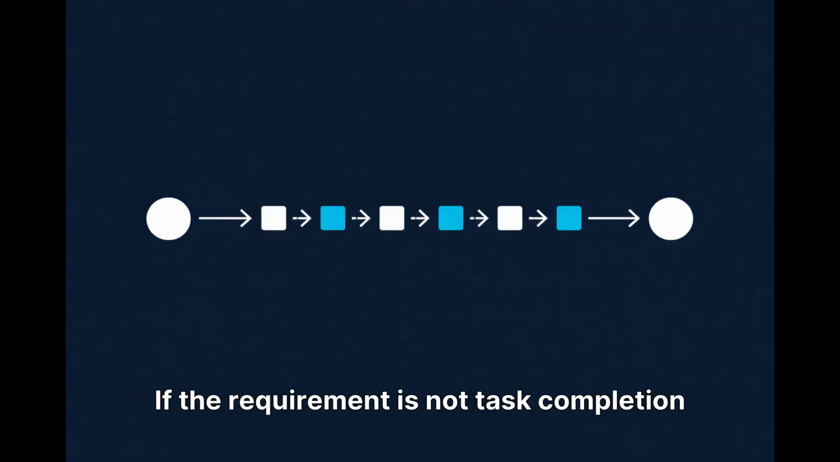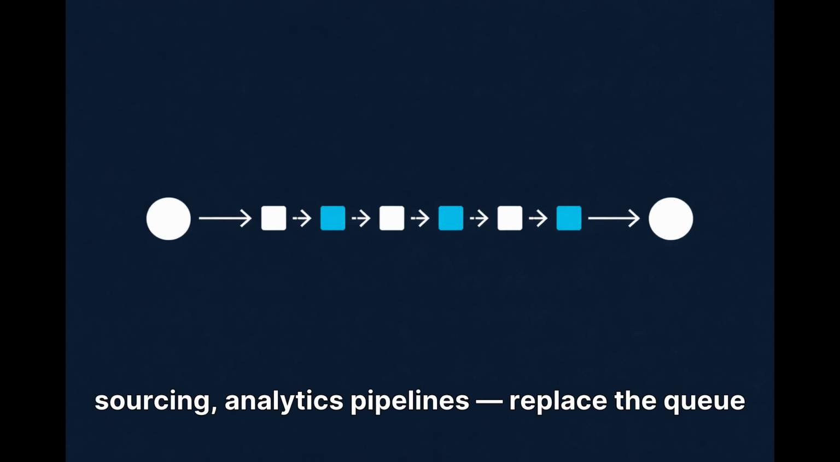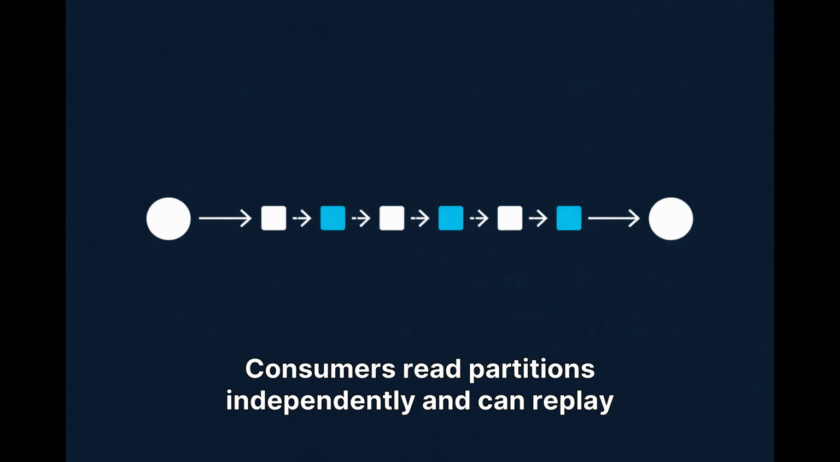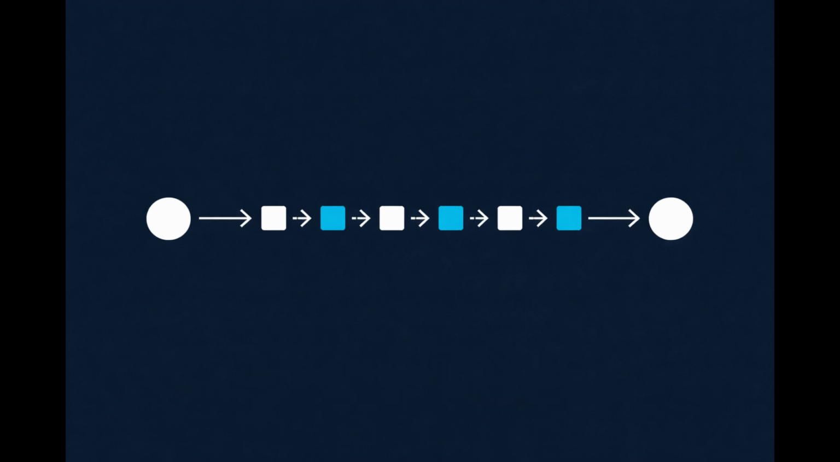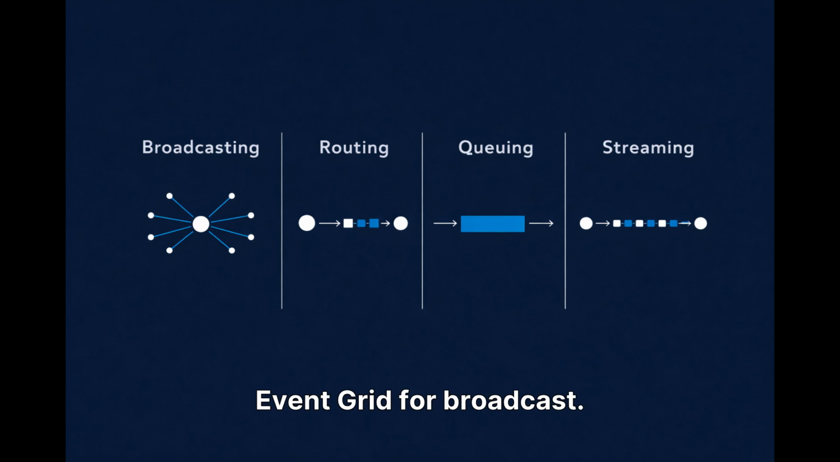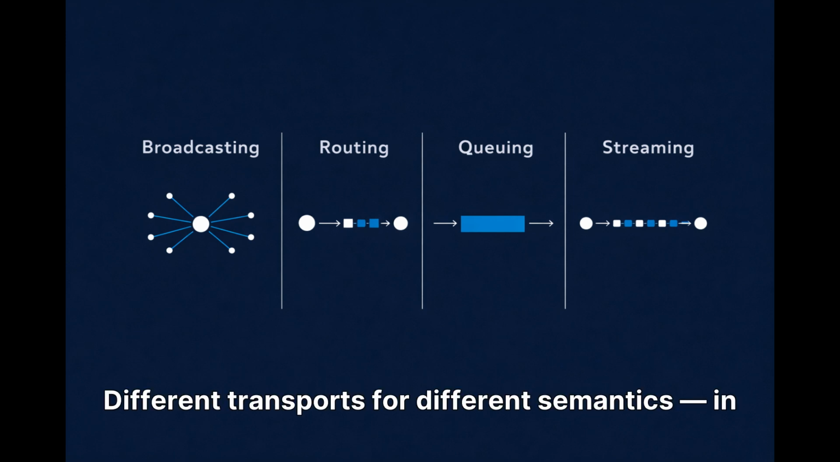If the requirement is not task completion but shared timeline access, telemetry, event sourcing, analytics pipelines, replace the queue with Event Hubs. Consumers read partitions independently and can replay history. In advanced systems, you combine them. Event Grid for broadcast, Service Bus for transactional work, Event Hubs for analytics and replay, different transports for different semantics